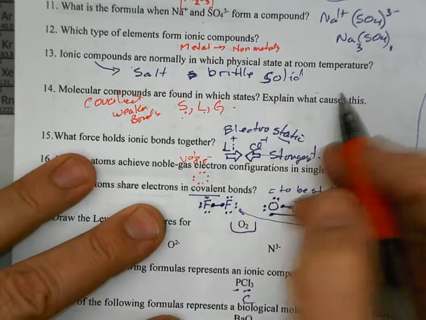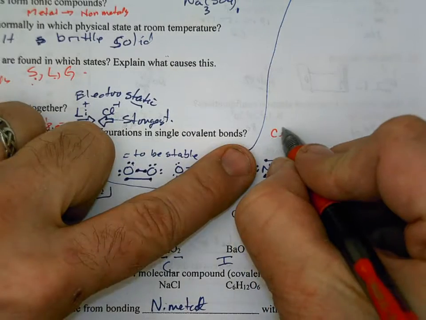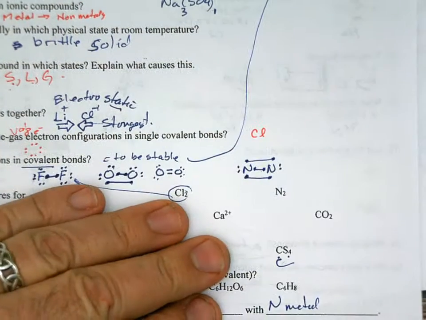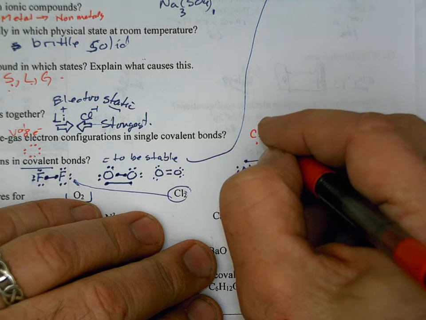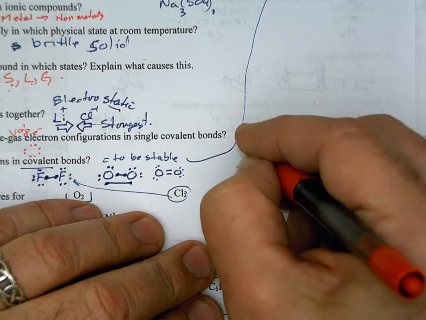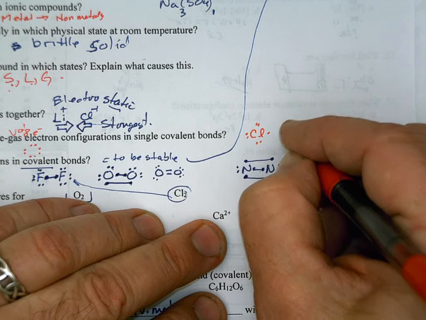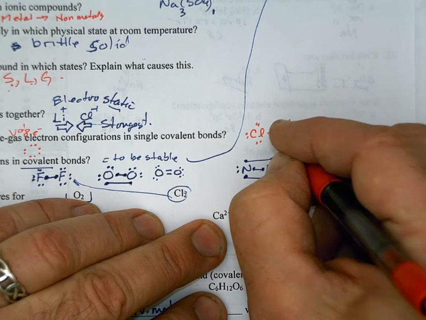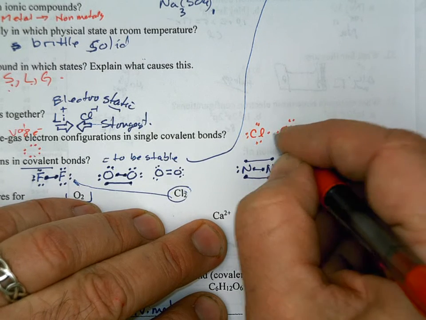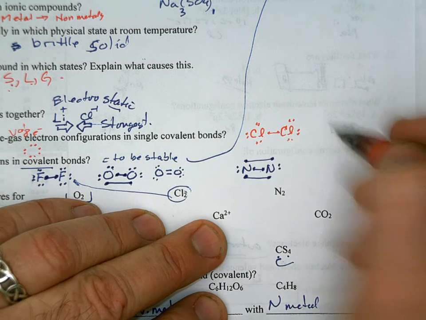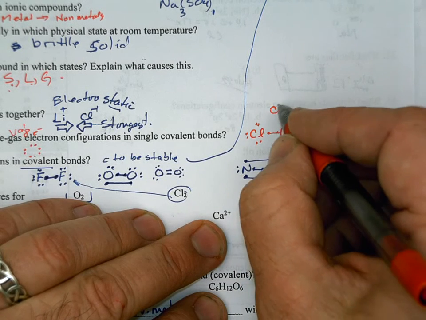Probably the best single covalent bond we can think of is going to be chlorine. Chlorine has 1, 2, 3, 4, 5, 6, 7 valence electrons. Another chlorine it'll team up with also has 7 valence electrons. Those two will share, and you get chlorine gas, Cl2.